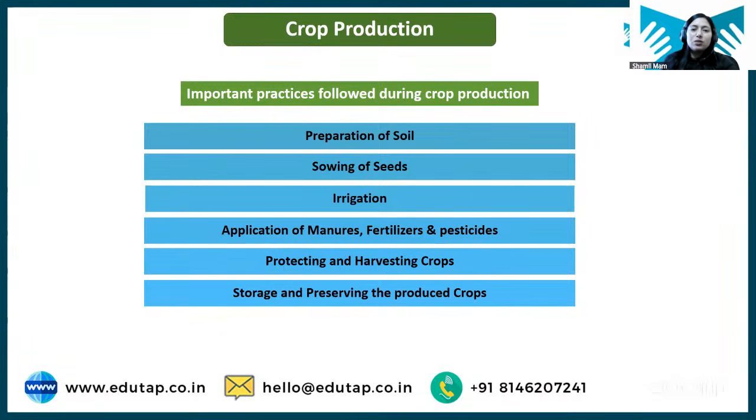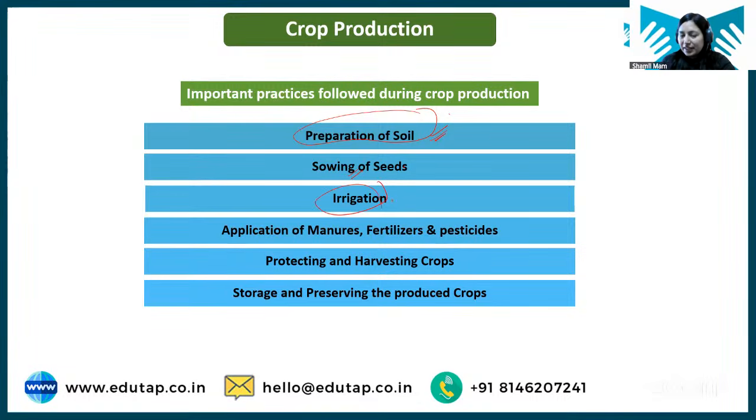Okay. Coming to the crop production part, there are different steps of crop production. First is preparation of soil. In preparation of soil, we do the plowing and tillage, which we are going to discuss in detail in the coming slides. Then is sowing of seed. Once the soil is prepared, we place the seed in the soil, which we are going to deal with in the seed and sowing chapter.